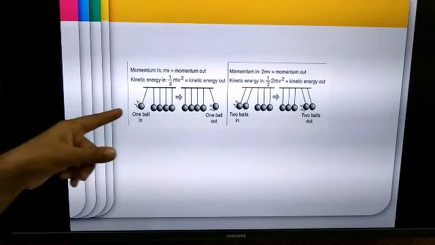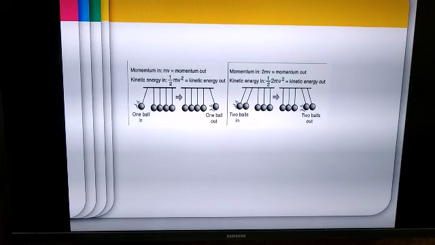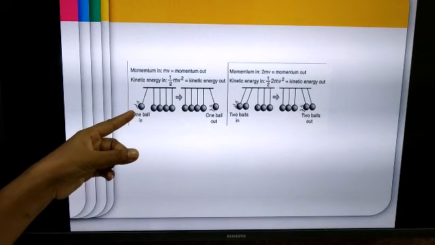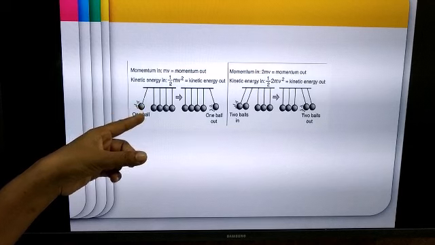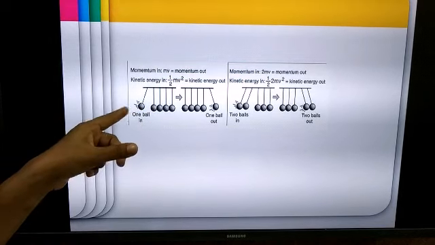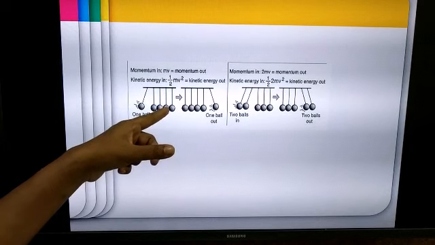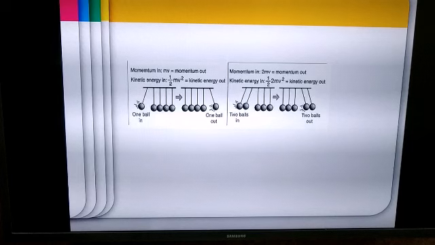So what has happened? This ball is already having some momentum because it has got mass, it has got velocity. So it hit the first ball which is stationary. The momentum is passed on from the first ball to the second, from the second to the third, and from the third to the fourth. So now from this ball the momentum has been transferred or shifted to this ball, and what is the result? That one last ball is out.